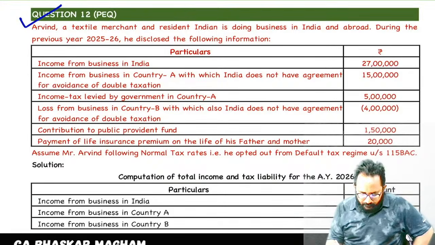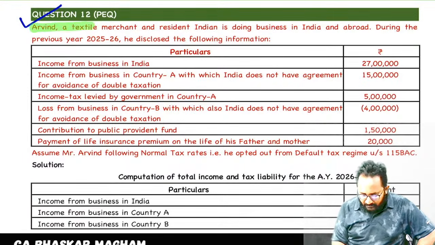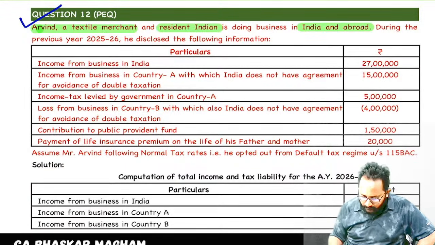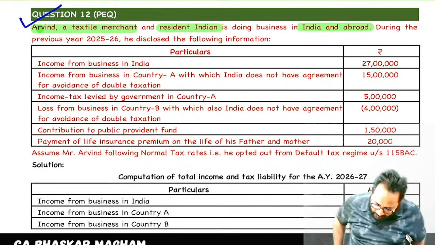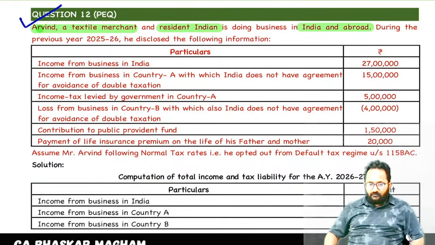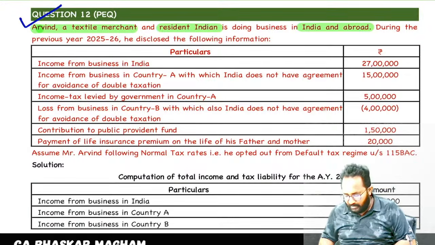Okay. Arvind is a textile merchant and he is a resident and ordinarily resident, and he has business in India as well as abroad. First, income from business in India.